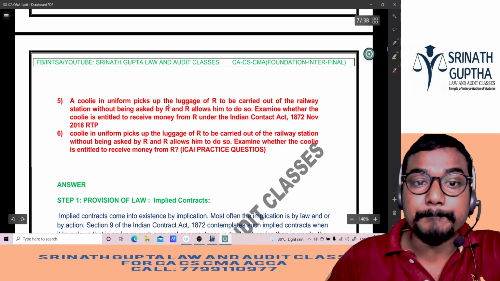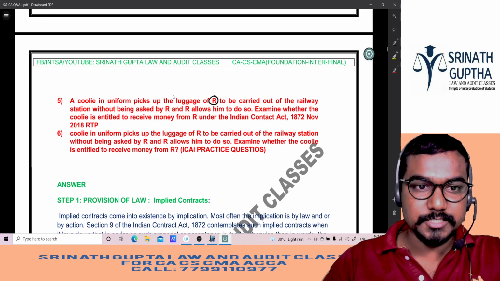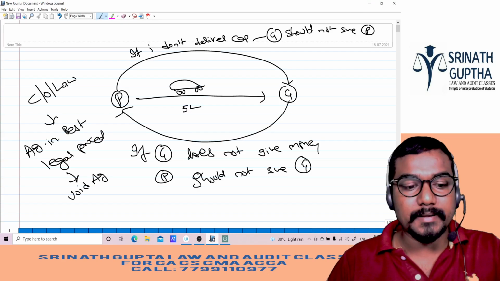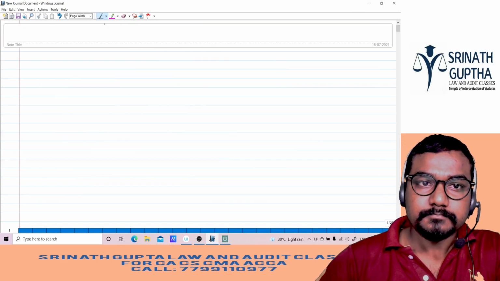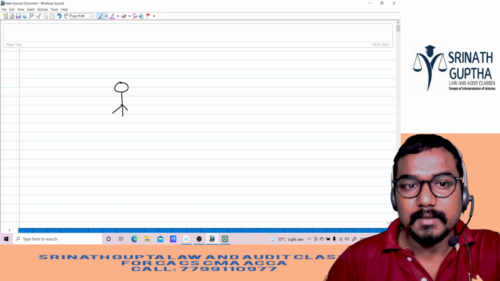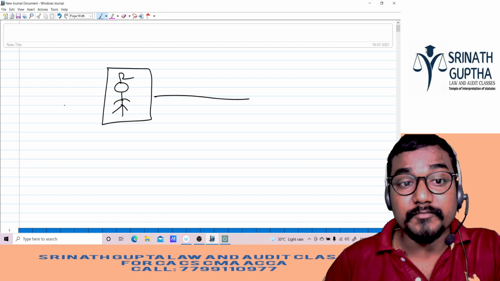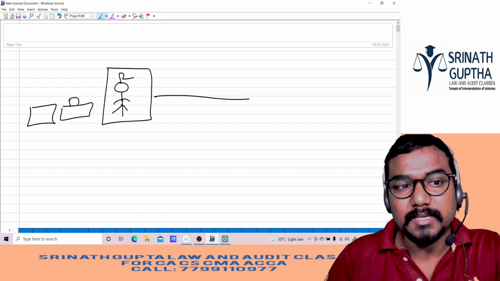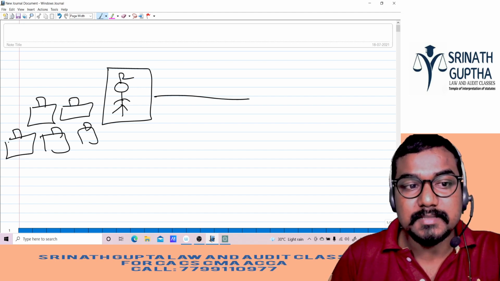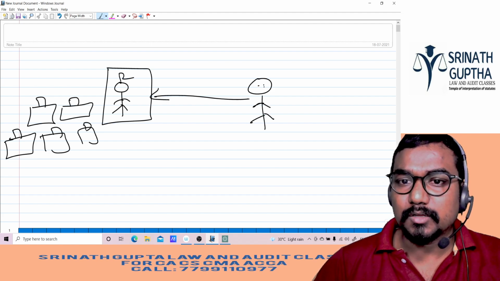A coolie in uniform picks up the luggage of R to be carried out of the railway station without being asked by R, and R allows him to do so. So what was happening in this question, beta? R is standing in the railway station along with his bags. 5 bags are there. You know? A coolie came wearing that coolie dress.